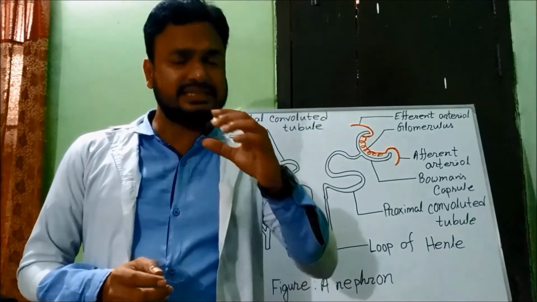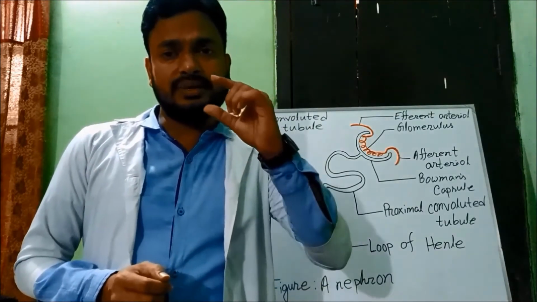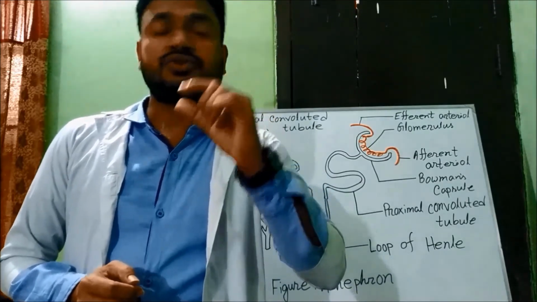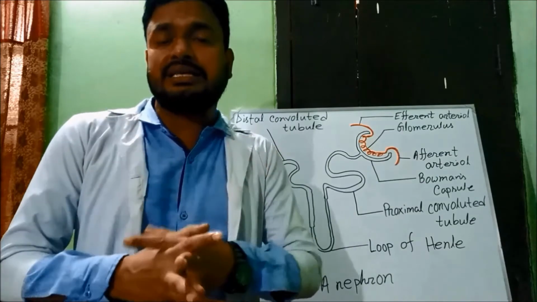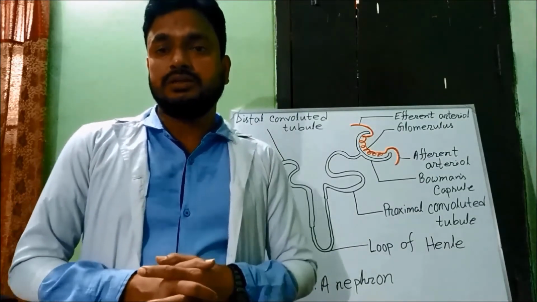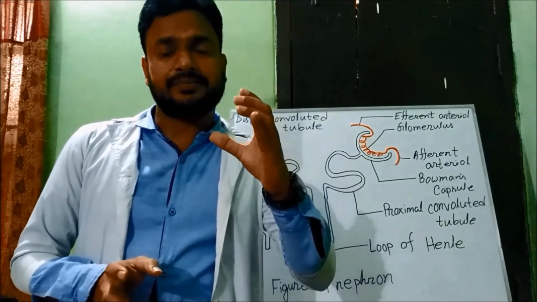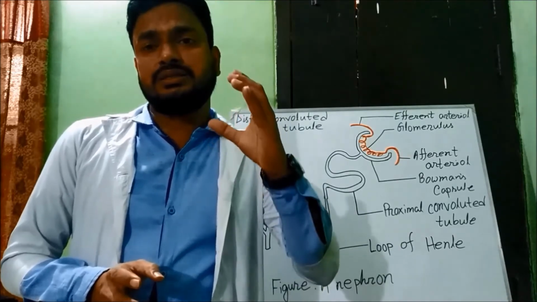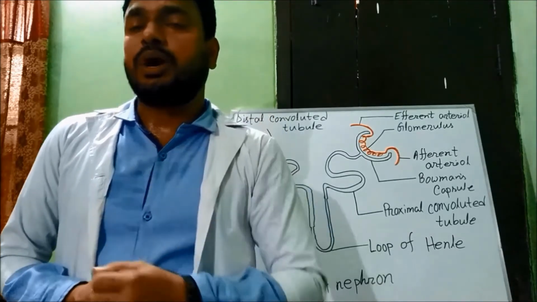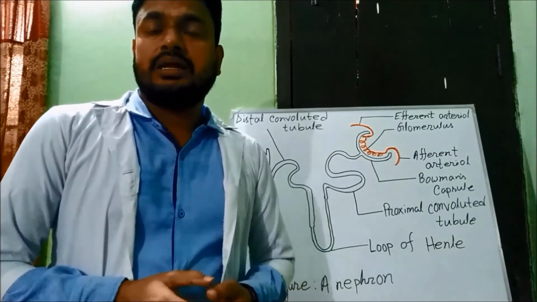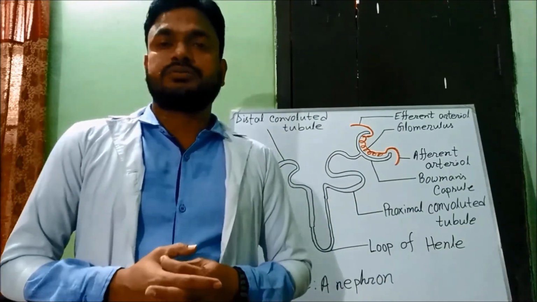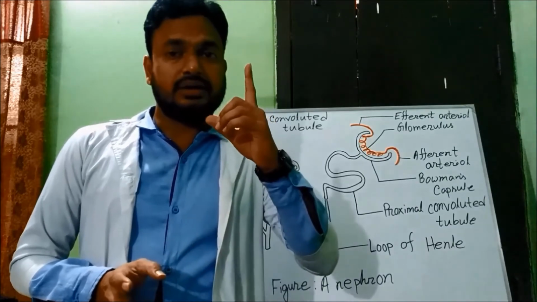Okay, and the length of each nephron is about 3 centimeter. So if you unite these nephrons, a kidney contains 1 million to 1.2 million, that means 10 lakh to 12 lakh nephrons.